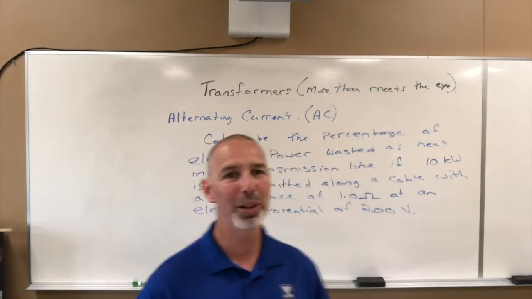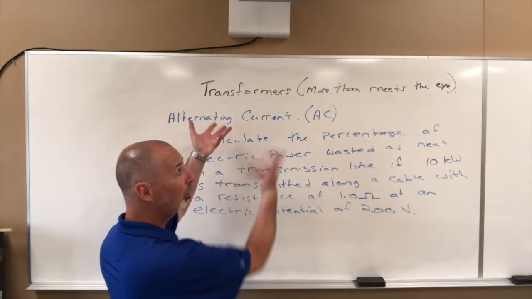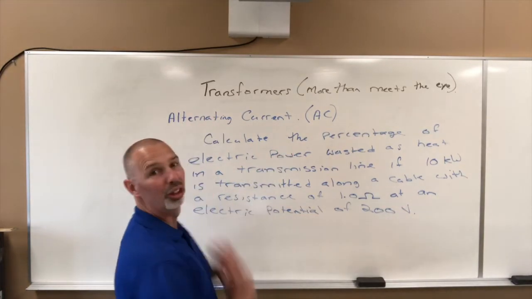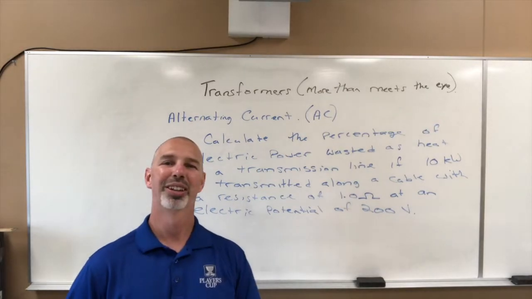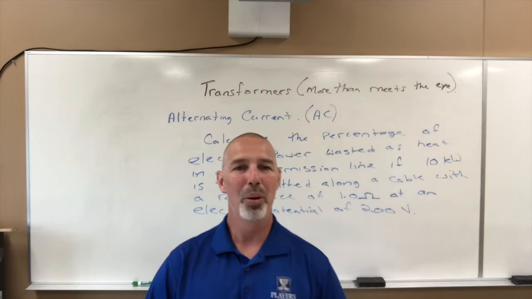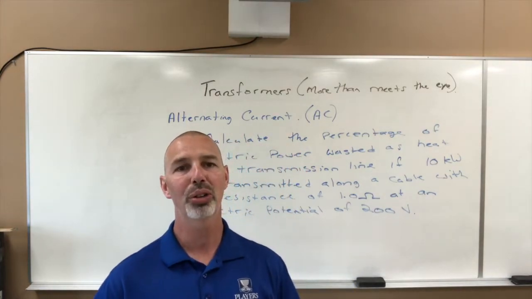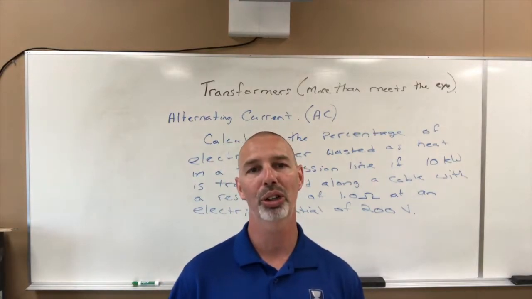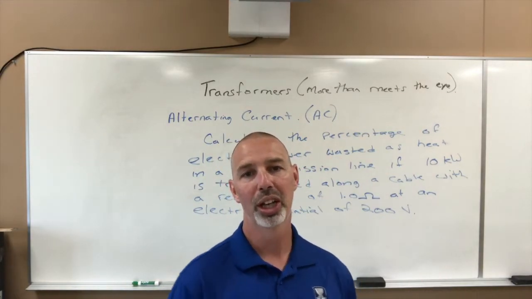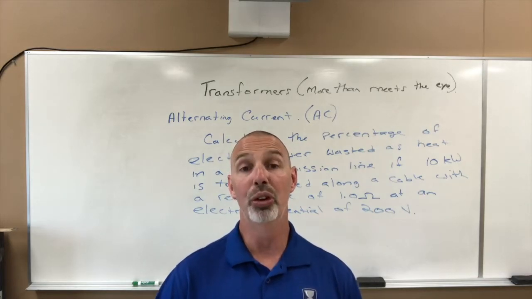All right, today we're going to be talking about transformers. Hope you liked the little song intro. What allows us to use transformers is the idea of alternating current, and how alternating current and Faraday's law can allow us to induce a current.